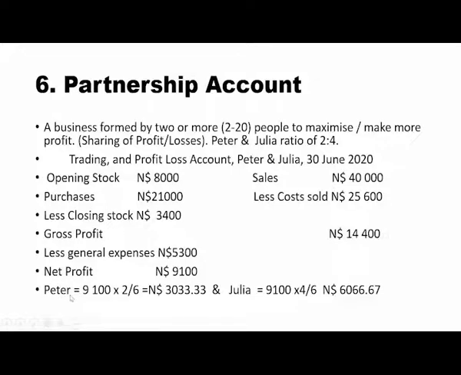Now, if you look at it here, Peter will take 2 over 6 of that 9,100. So it will be 9,100 times 2 divided by 6. Peter will get how much? 3,033 and 33 cents. While Julia would take 4 over 6 of that 9,100.